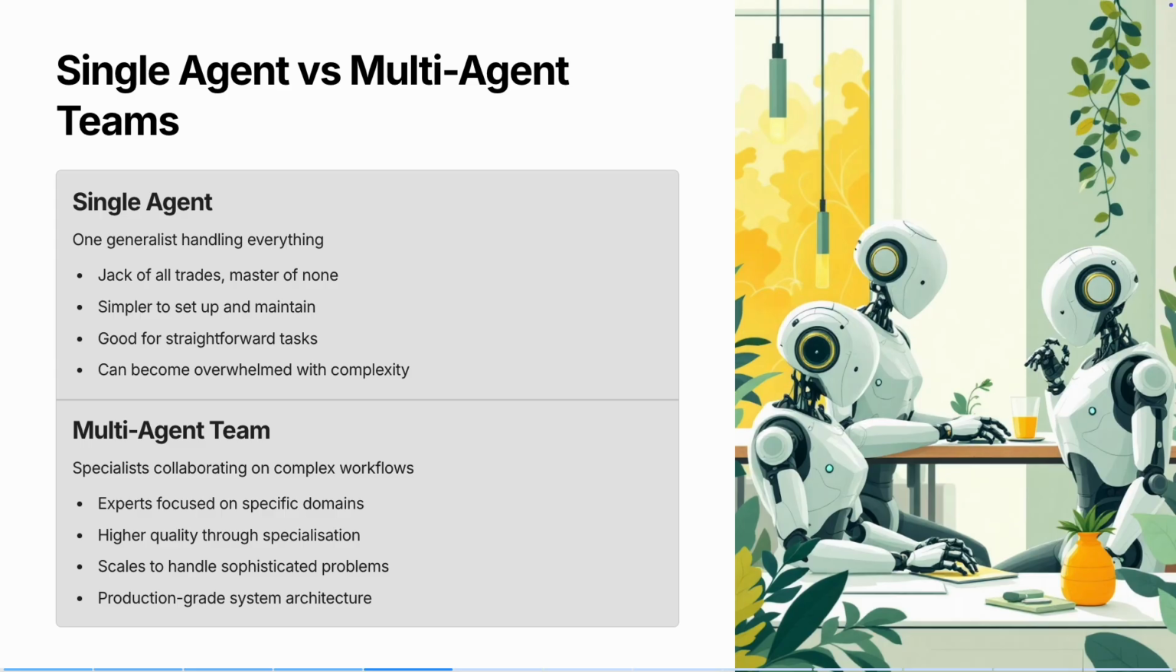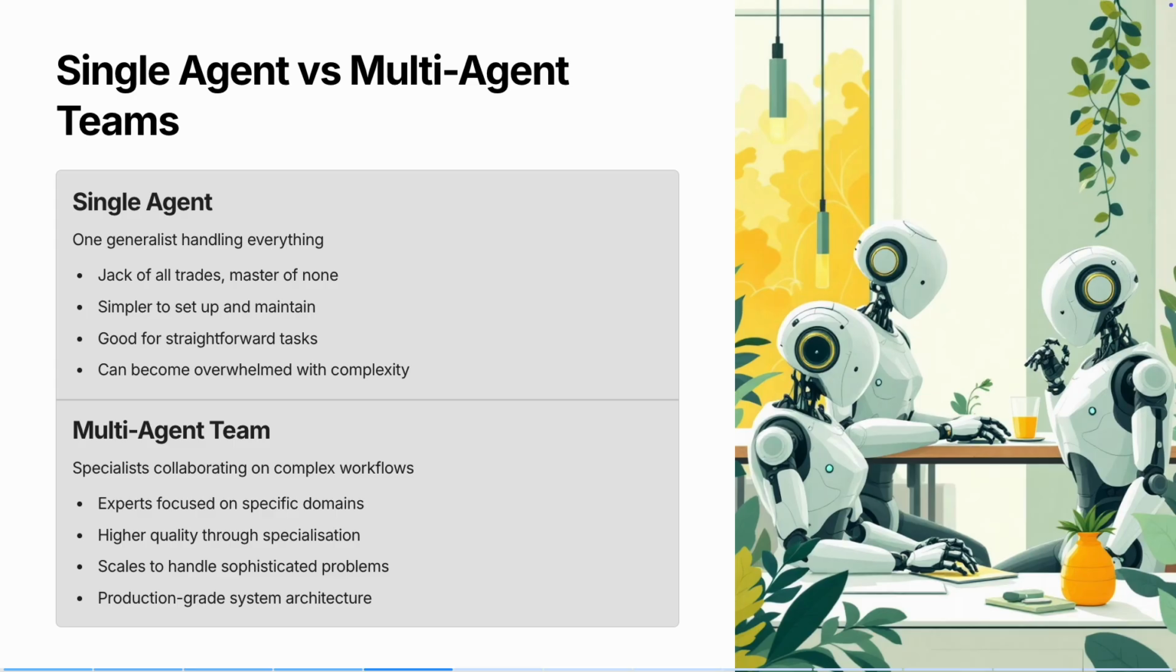The multi-agent approach. Specialists collaborating on complex workflows. Each agent is an expert focused on a specific domain. This gives you higher quality through specialization. It scales to handle sophisticated problems. This is how you build production grade systems.